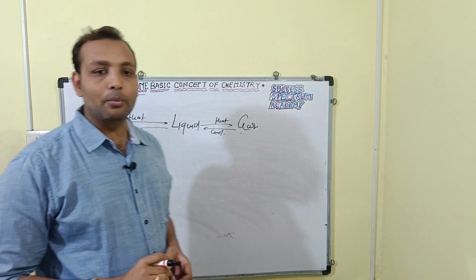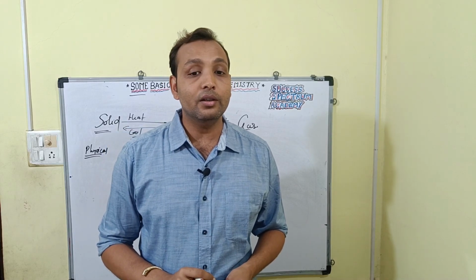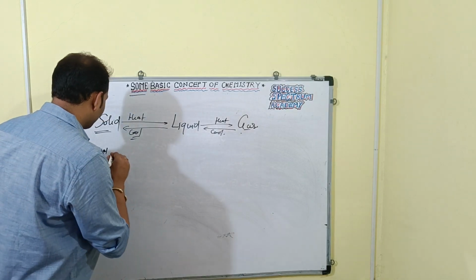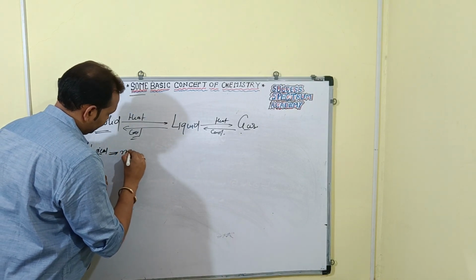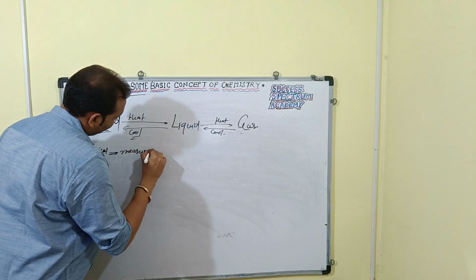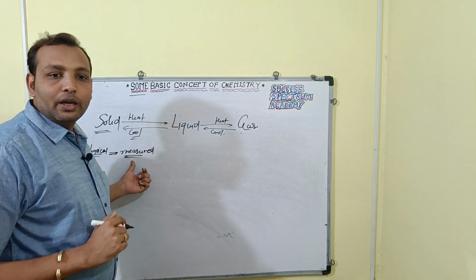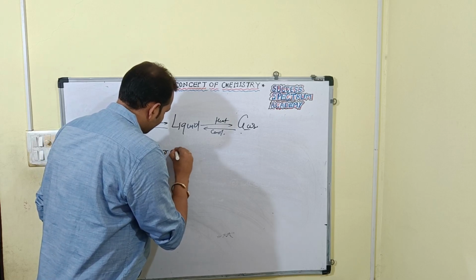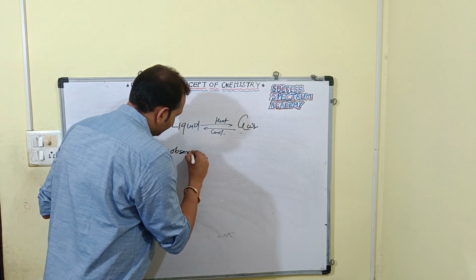Then physical properties and chemical properties. Physical and chemical properties mean properties of matter and their measurement, right?